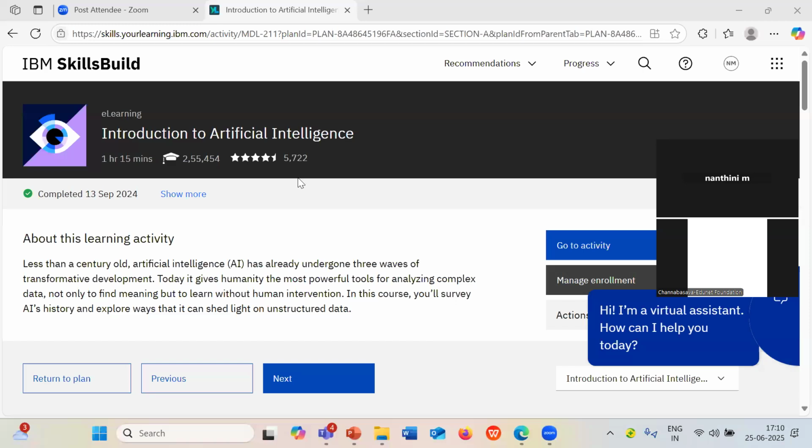So, Introduction to Artificial Intelligence, and can you find Go to Activity here? This is somewhat similar to the orientation learning plan. Last week you completed some of the courses, the same way, but this is the actual learning plan you have to complete as one of the metrics in this internship program. So here you can click on Go to Activity.